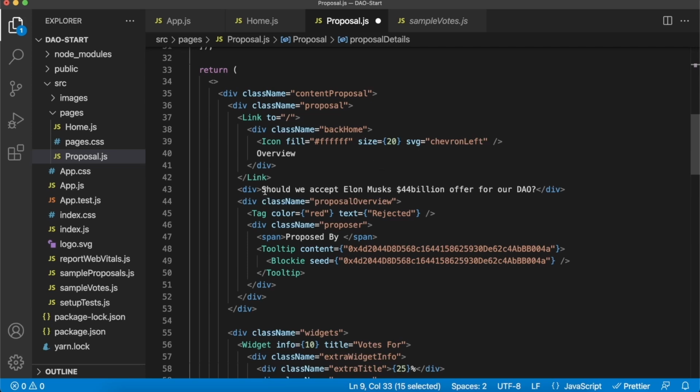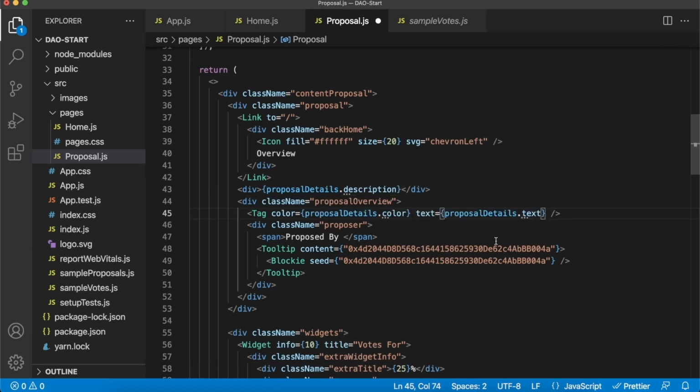Right, so rather than having a hard-coded description, we can get the description from the proposal details like so. Then for the color and the text, we can do that as well. Get the color and text. Boom shakalaka. And then for the tooltip, for the address of the proposer and the blocky image, we can also get the proposer from proposal details, and add them over here like so.